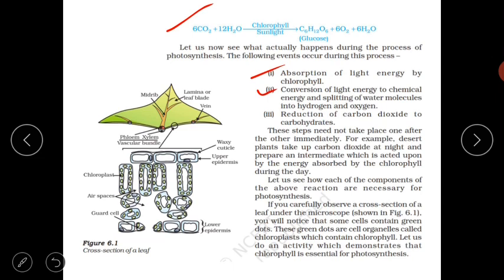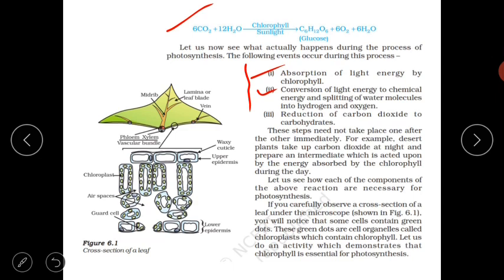Plants take the water from the ground. This water molecule is broken down into hydrogen and oxygen by the light energy absorbed by the chlorophyll molecules, which is converted to chemical energy. These two processes occur in the light reaction. These are the events of the light reaction.